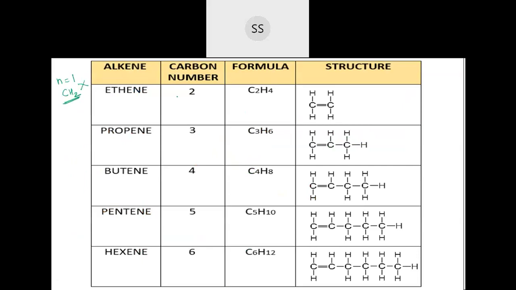So the first member for alkenes is ethene, because between the carbon and carbon atom, you should have a minimum of two carbon atoms to give a double bond between them. It is also called ethylene. This is one more name you can remember. Ethene is also called ethylene.